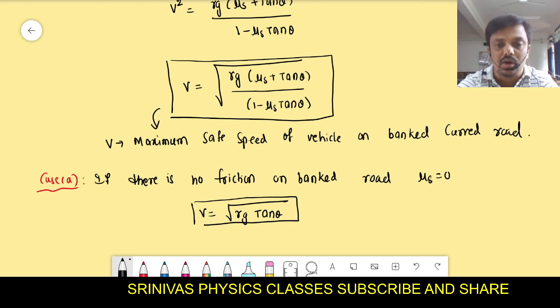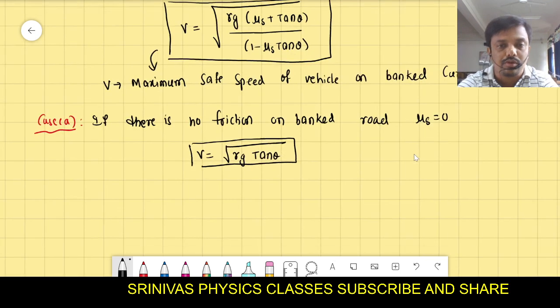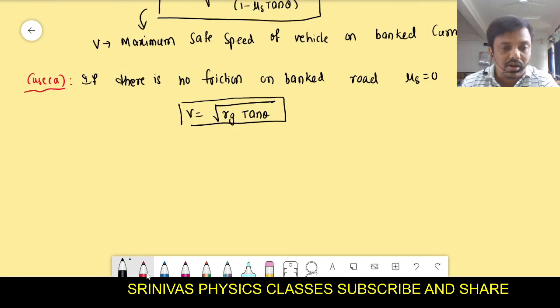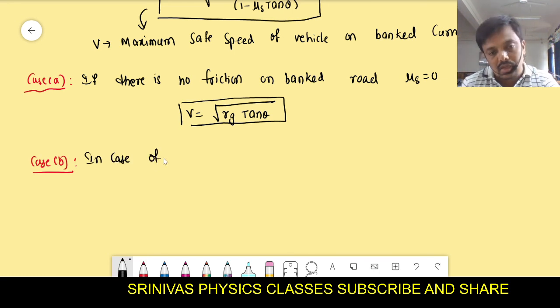For example, case b: in case of a horizontal road, a level road with friction, no banking, what is the formula?